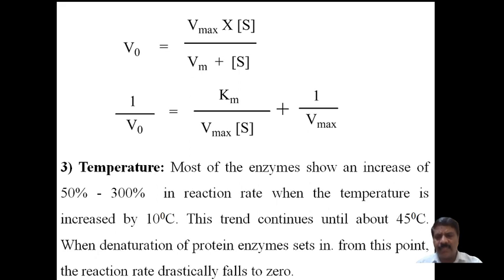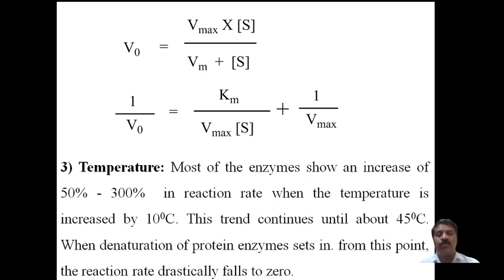Therefore, the rate of the reaction depends on the temperature coefficient for every 10 degree rise in temperature. Suppose we are raising the temperature from 25 to 35 degrees Celsius, the initial rate becomes double. If the rate of the reaction is 10, it becomes 20. Then from 35 to 45, the rate doubles again, from 20 to 40. It continues like that up to 45 degrees Celsius.